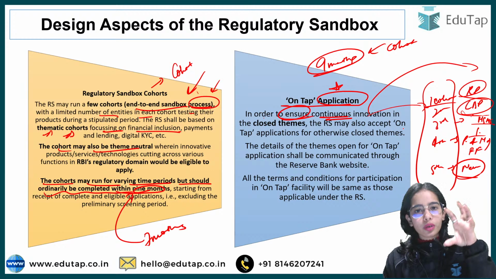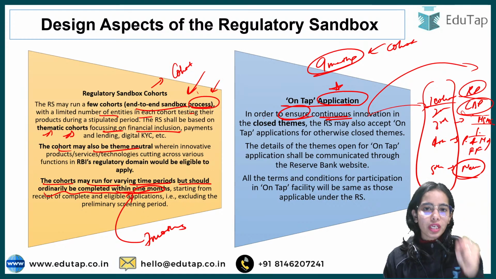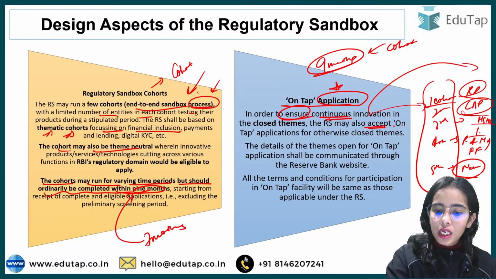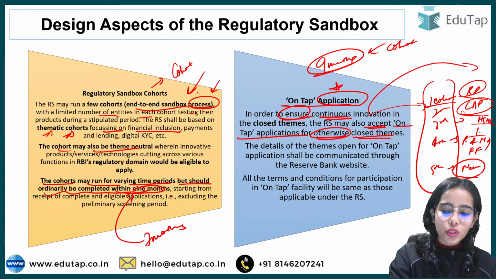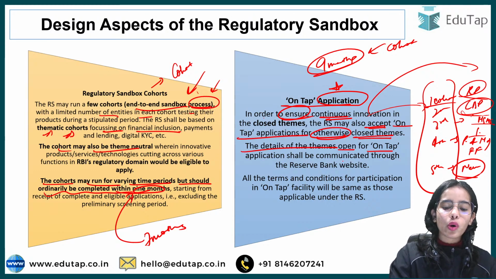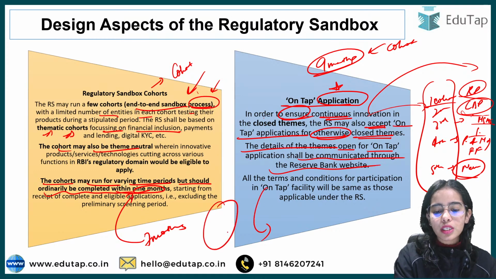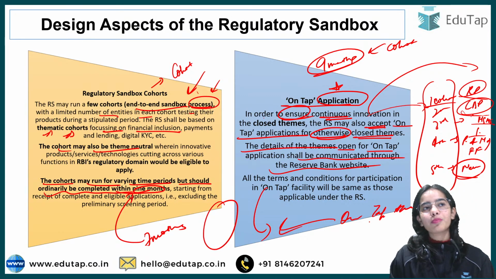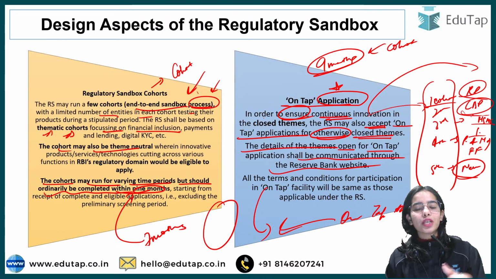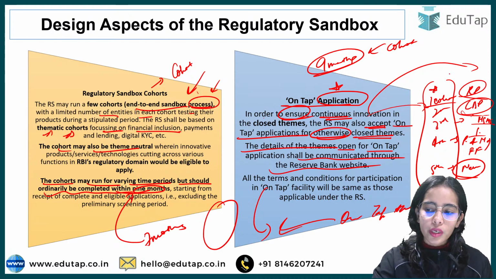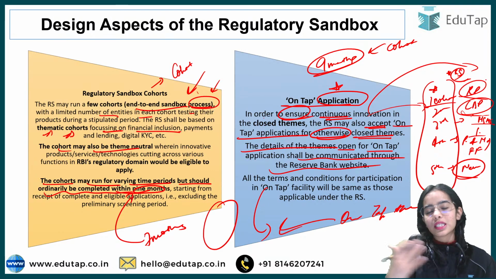Even if the theme has been closed, the regulatory sandbox may also accept on-tap applications for otherwise closed themes. The details of the themes open for on-tap application will be communicated by the Reserve Bank of India. But even after the theme is closed, there can be on-tap applications, where a particular applicant or innovator is trying to bring a very good product, so the RBI can give permission for such an innovator to work on a particular cohort in the regulatory sandbox process, even after the sandbox has closed.